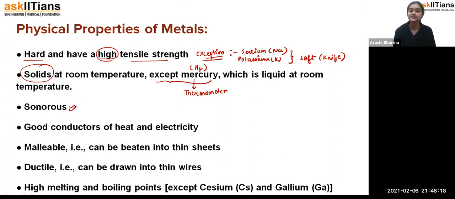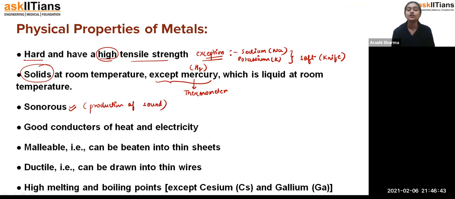Sonorous. So yes, metals are sonorous in nature. For example, in temples we have bells, and we just go and ring those bells. What are they made of? They are made of iron only, and they are very strong in nature as well. That means they are able to produce sound.